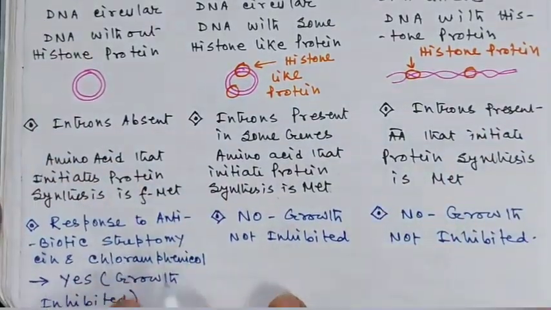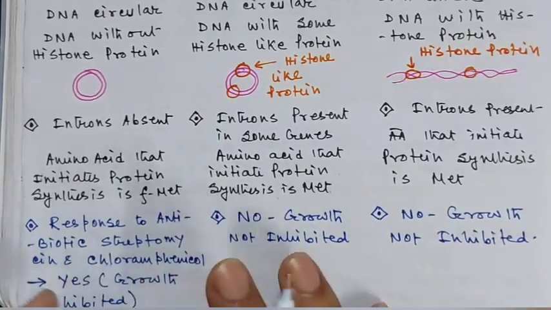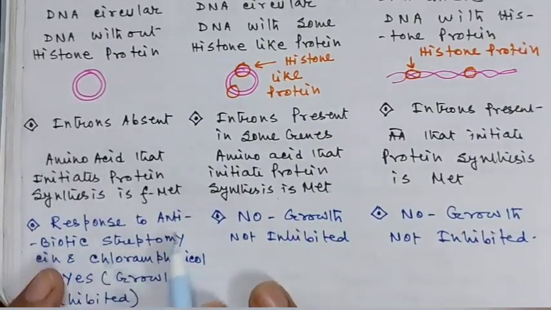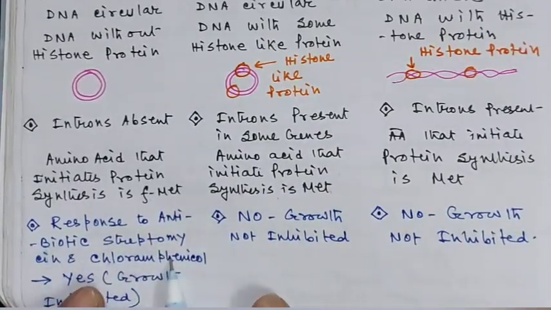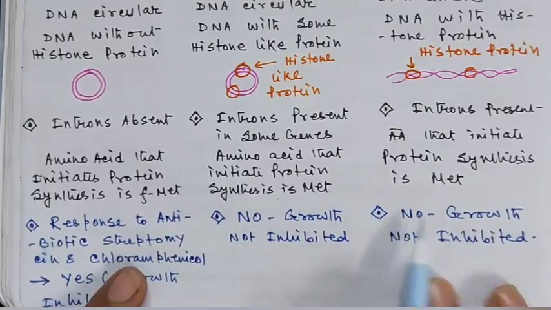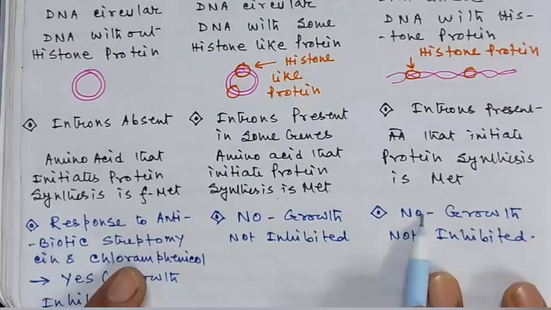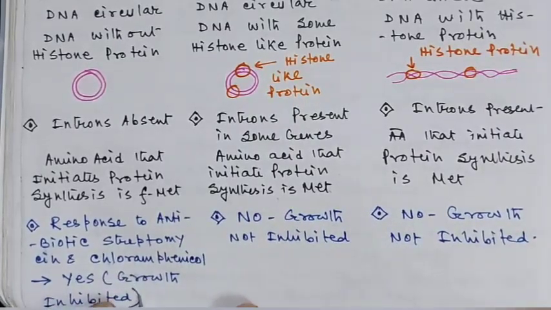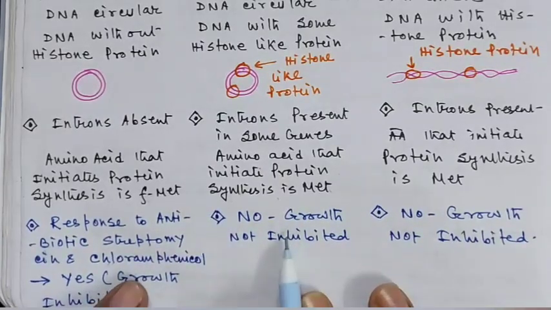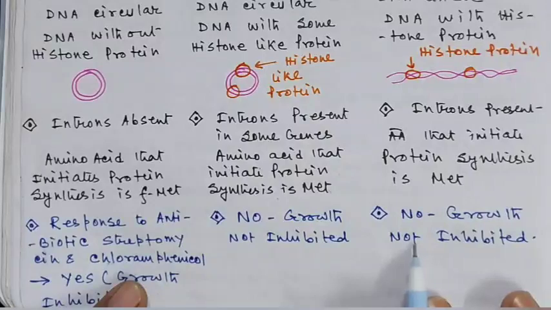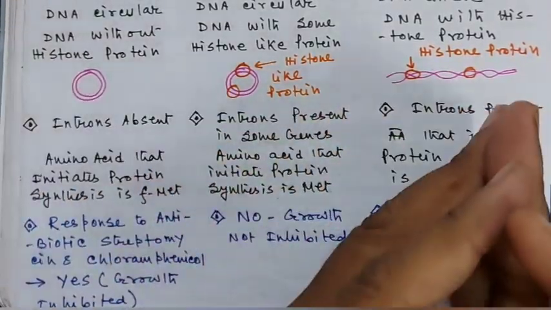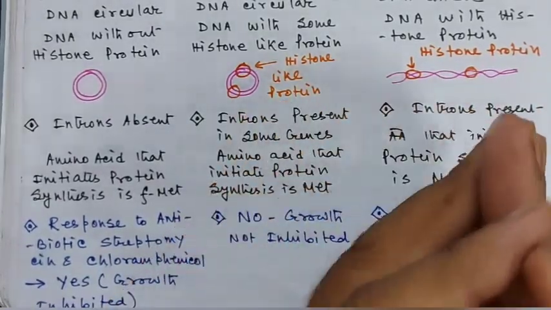Now antibiotics. When we study bacteria, antibiotics are very important because they inhibit the growth of bacteria. The response to antibiotics streptomycin and chloramphenicol can be found in bacteria, but Archaea and Eukarya do not respond to these antibiotics. Their growth will be inhibited in the presence of different antibiotics in bacteria, but in Archaea their growth will not be inhibited, and also in Eukarya their growth will not be inhibited in the presence of antibiotics. That means in Archaea and Eukarya, antibiotics do not affect their life cycle, right?